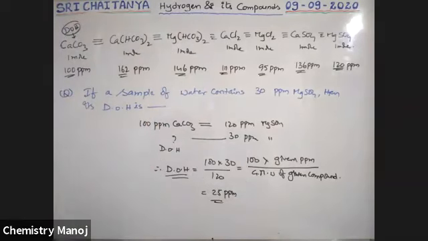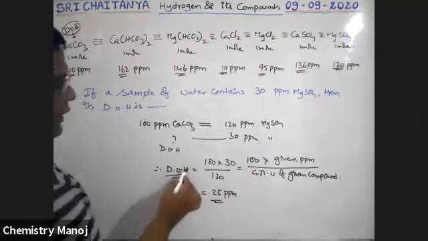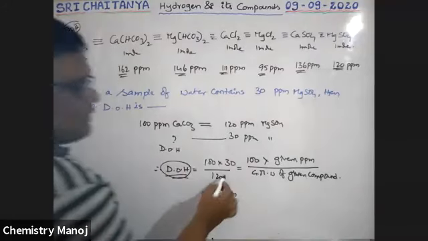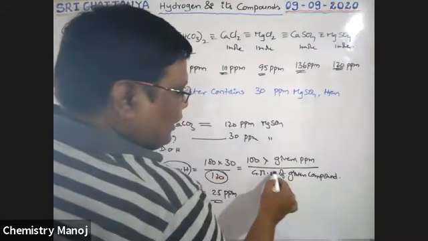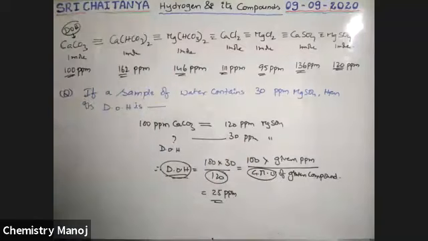120 is the molecular weight of that component. So it is the formula to calculate degree of hardness. See boys, degree of hardness is inversely proportional to molecular weight of the compound. Degree of hardness is inversely proportional to gram molecular weight of the compound. More is the molecular weight, less is the degree of hardness.